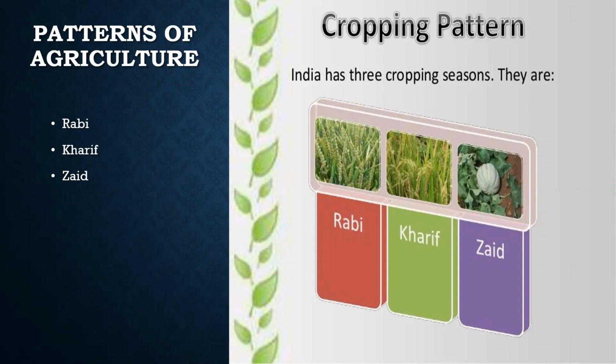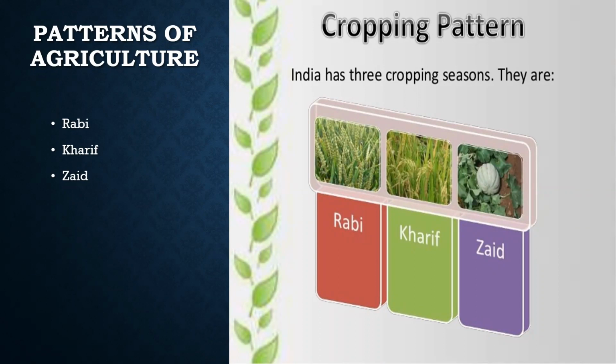Today in this video session, I'll be discussing cropping patterns from the chapter Agriculture, class 10 CBSE. It is the next part of the chapter. Now let us discuss patterns of agriculture. India has three cropping seasons. They are Rabi, Kharif and Zaid.